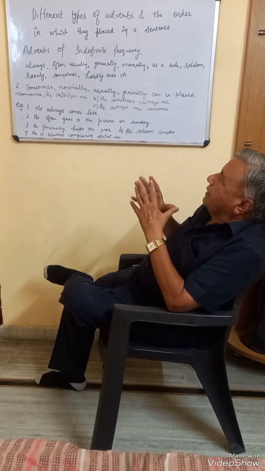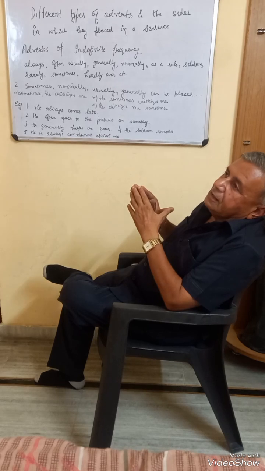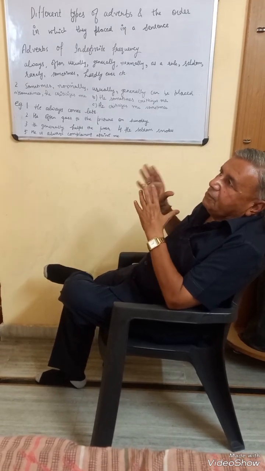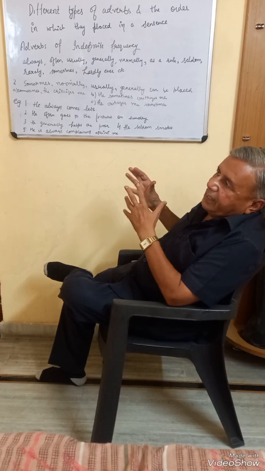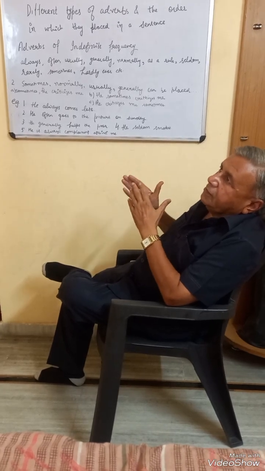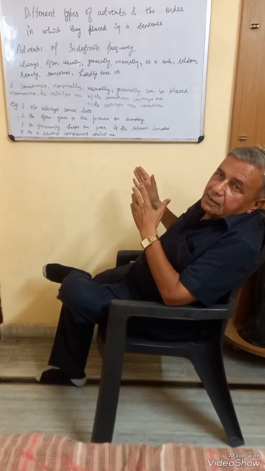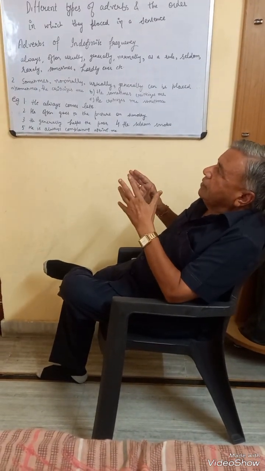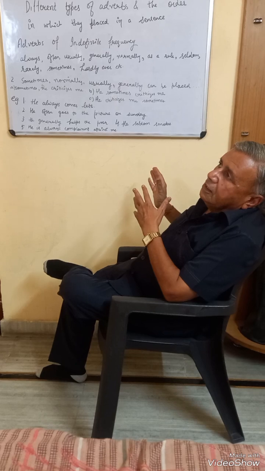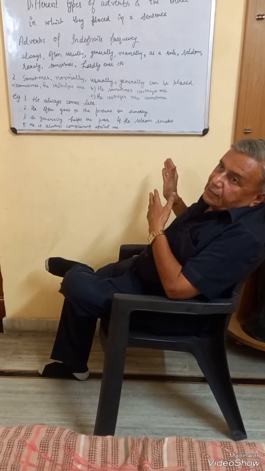One thing more that we need to learn is that adverbs of manner are generally placed after the object, but they cannot be placed between the subject and the object. For instance, he quickly runs a race, but we cannot say he runs quickly a race.